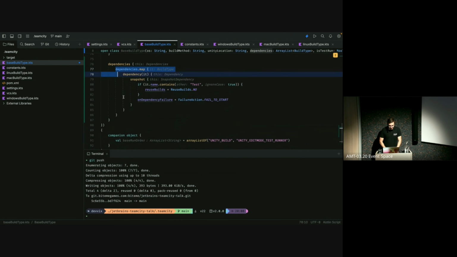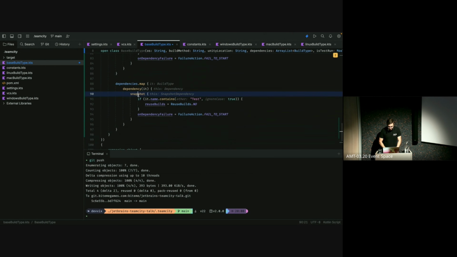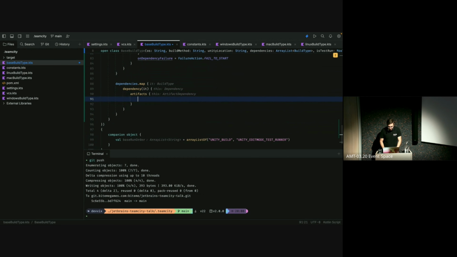Now we want to do this again, but then for the artifacts dependency, which is going to be a lot simpler, because here we just have to say artifacts, and then I just have to say how the artifact dependency works. Or sorry, you don't have to pass in it. We already did that above. My bad. Artifact rules, and I just have to say that we basically want to take in anything. Purely for example, you can be very selective here, but I just want to take in anything here.